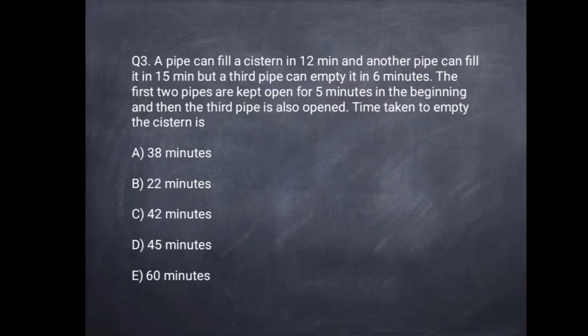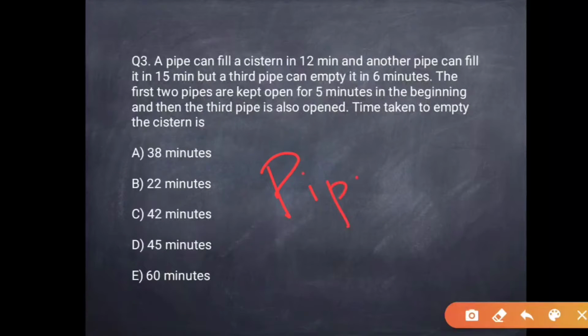Now the third question. A pipe can fill a cistern in 12 minutes and another pipe can fill it in 15 minutes, but a third pipe can empty it in 6 minutes. The first two pipes are kept open for 5 minutes in the beginning and then the third pipe is also opened. Time taken to empty the cistern is option A 38 minutes, option B 22 minutes, option C 42 minutes, option D 45 minutes and option E 60 minutes. So this is a question related to the topic pipes and cisterns.